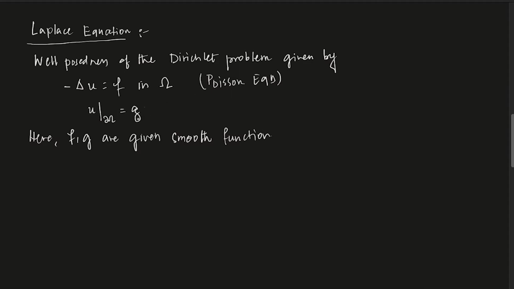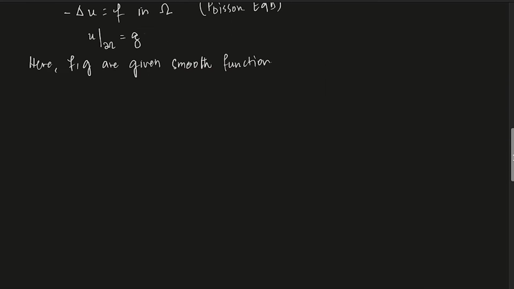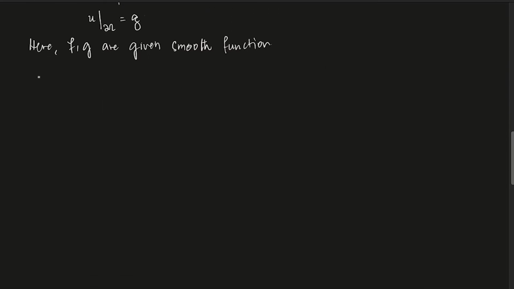Let's say you are given a Poisson equation, minus Laplacian of u equals f. With this you can specify different types of boundary conditions.